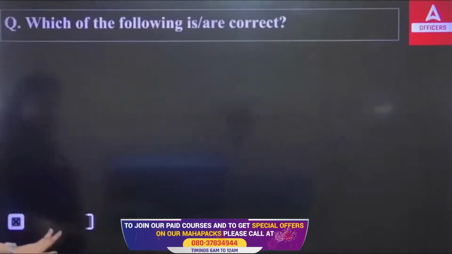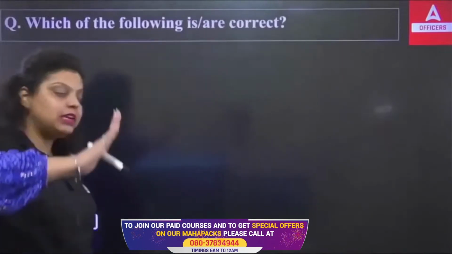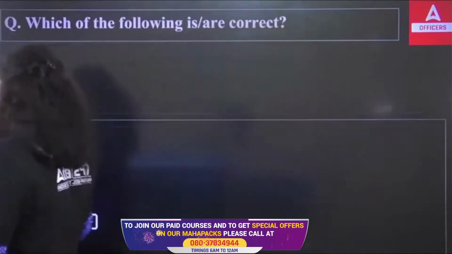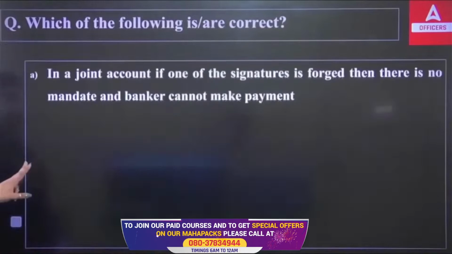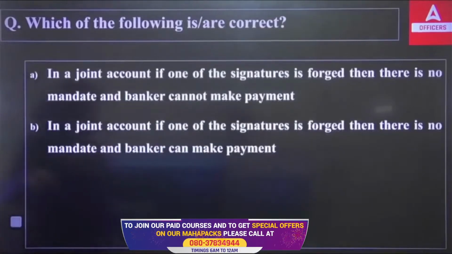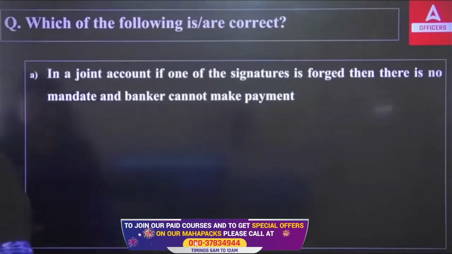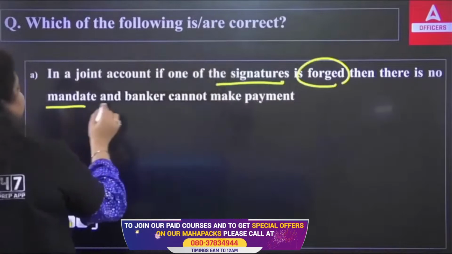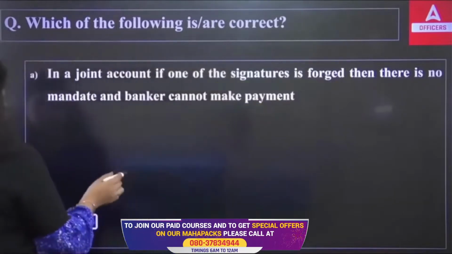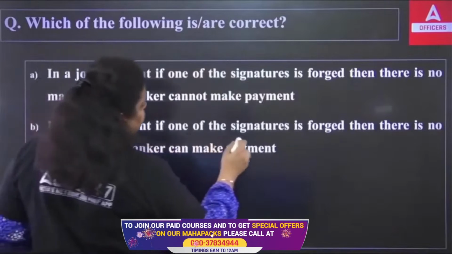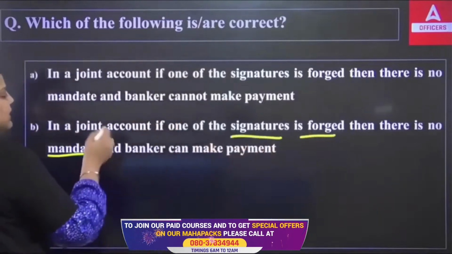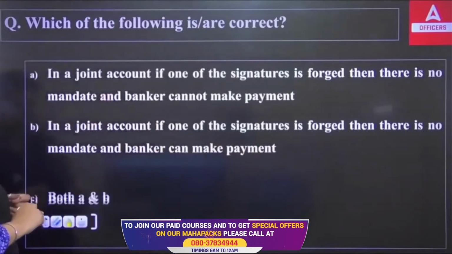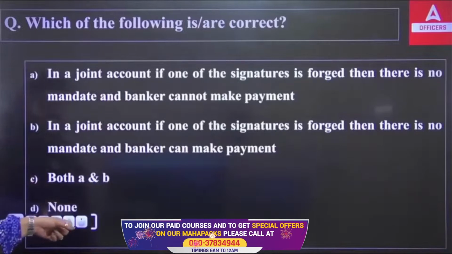These protection cases are very important. Certain case study questions can be seen on this also. Now, which of the following is the correct statement? You have to answer, and we have these statements. The first statement talks about a joint account: if one of the signatures is forged, then there is no mandate and the banker cannot make payment. The second says in a joint account, if one of the signatures is forged, then there is no mandate and the banker can make payment. The third option is both A and B are correct, and the fourth is D.